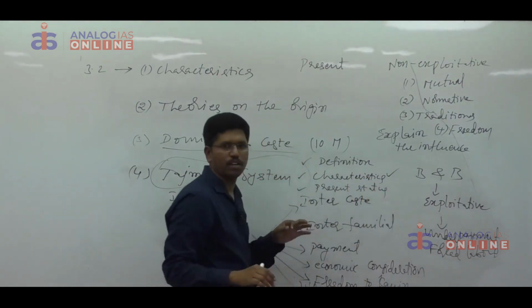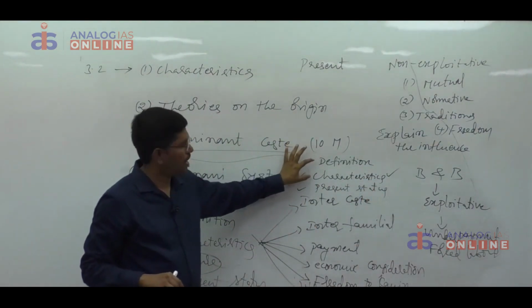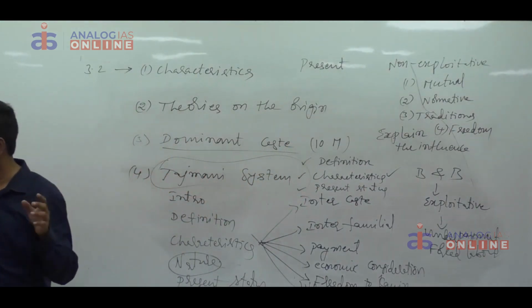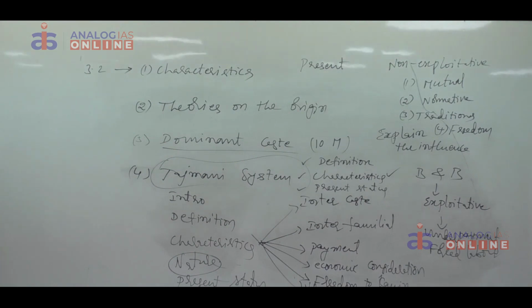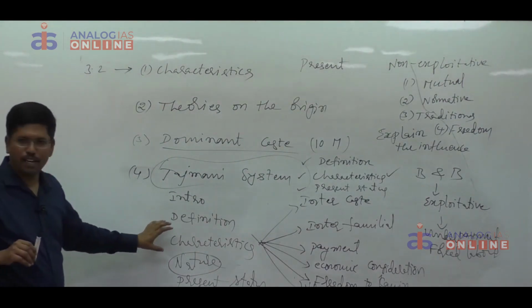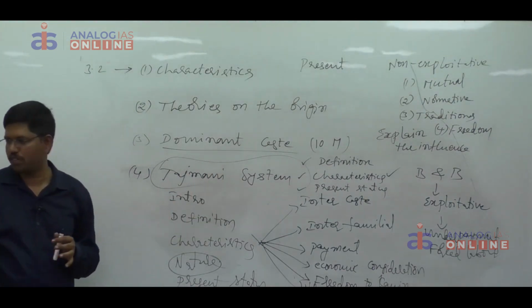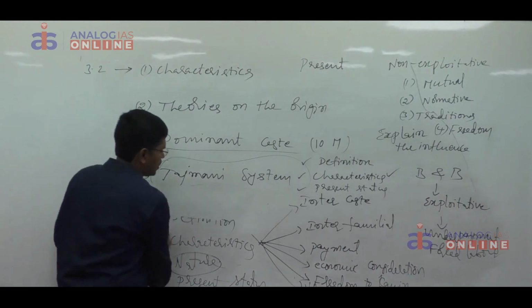That is sufficient. Definition, characteristics and present status, whenever the jajmani system is asked for 10 marks. But generally, from the jajmani system, long answer questions will be asked. They will mention very clearly to explain either the characteristics or nature or the present status. You have to write on those points. Okay. Now let us discuss the next concept.